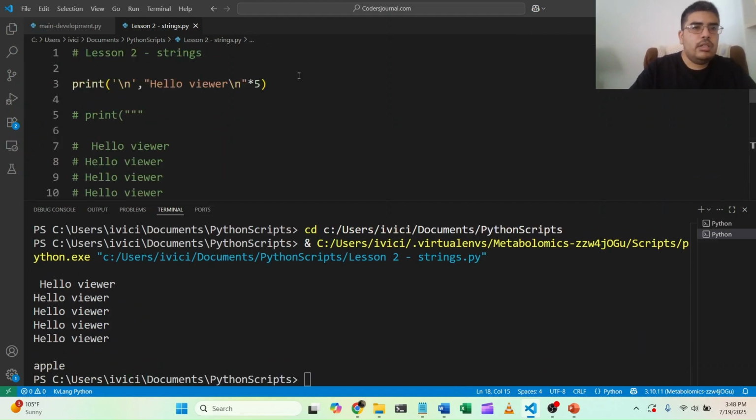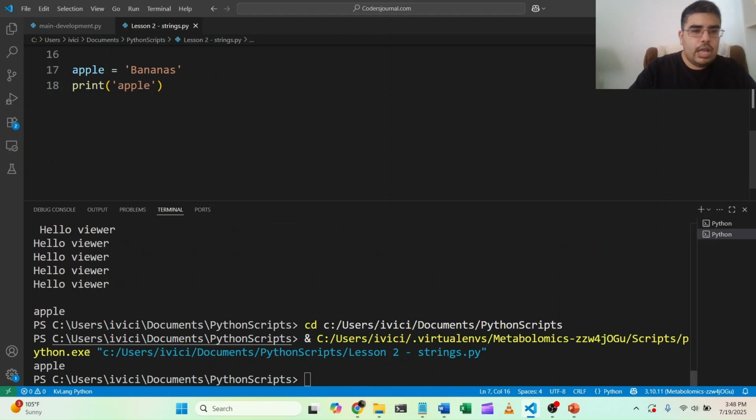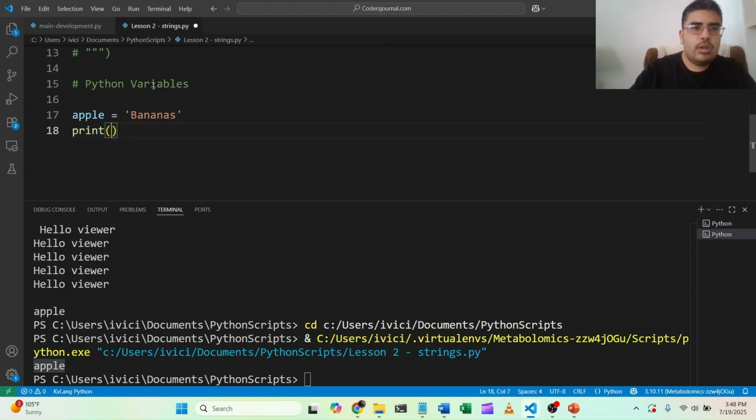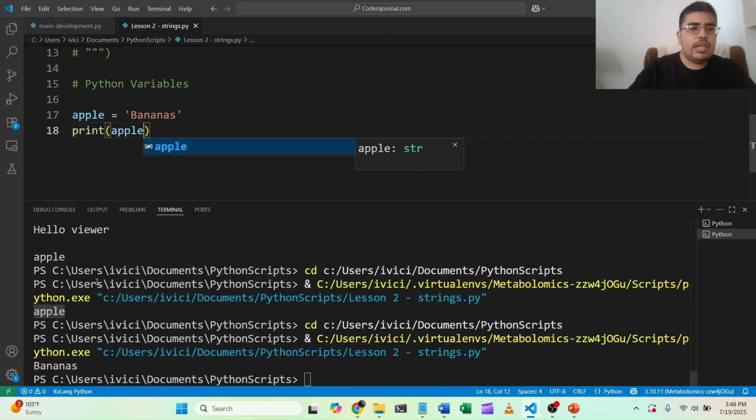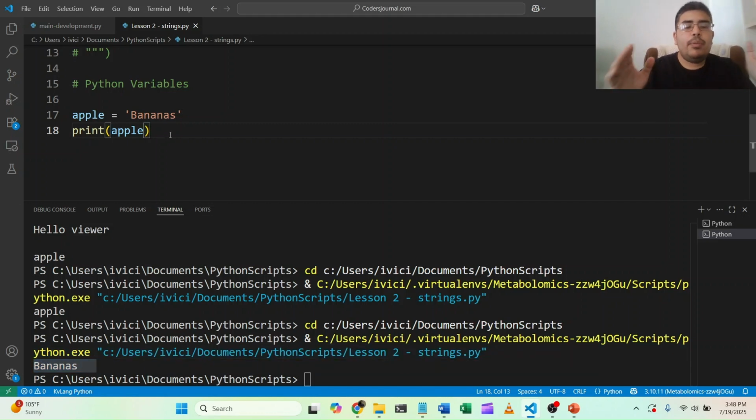Let's actually comment out this function here. All right, let's do that. Run it again. There's apple. So it prints out apple. That's not what we want. So instead, apple without quotation marks. Now what does it print out? It prints out bananas. So that's what we wanted. When you're printing out a variable, don't include any quotation marks, and it'll print out that variable. In this case, that variable is apple, and it holds bananas. So the container labeled apple holds bananas.